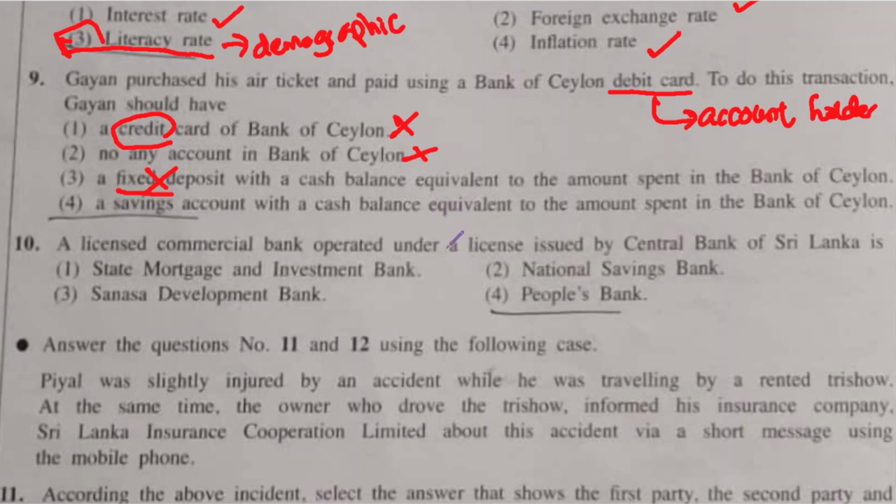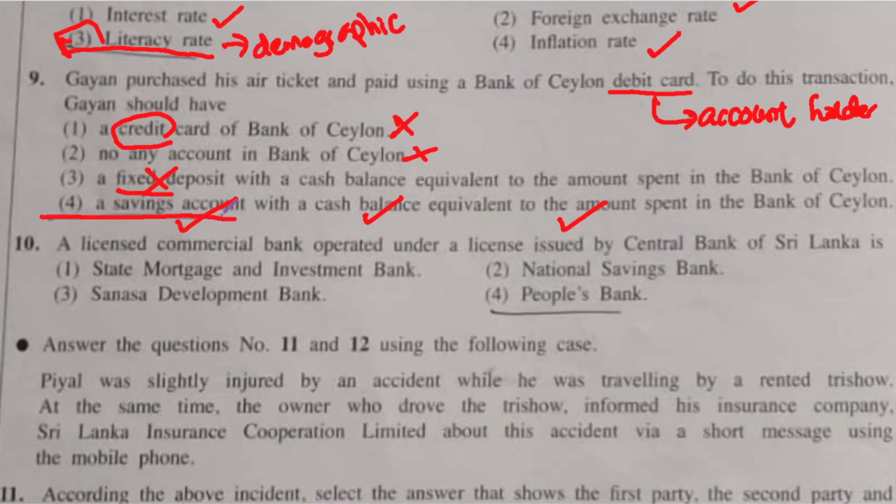Final answer. A savings account with a cash balance equivalent to the amount spent in the Bank of Ceylon. Yes, you need to have a savings account, and that savings account must have a cash balance equivalent to the amount you spent. Why? If you have a savings account and do not have enough balance, still you can't do your transaction. So for question number 9, the correct answer is answer number 4.